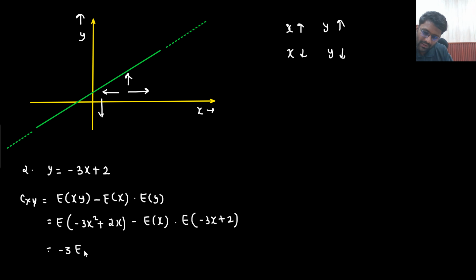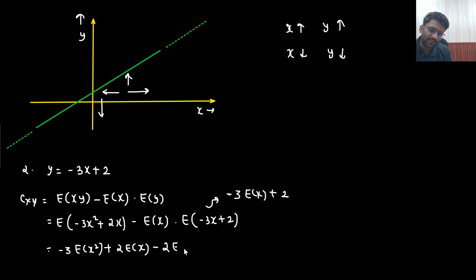So minus 3 expectation of x square plus 2 expectation of x minus, how could this thing be written? This thing could be written as minus 3 expectation of x plus 2, so 2 expectation of x plus 3 expectation of x whole square.